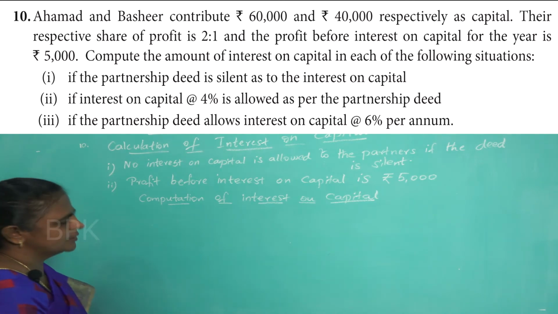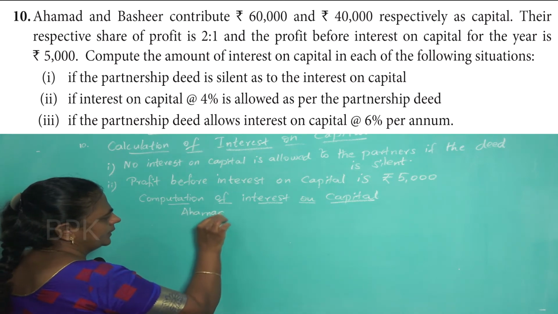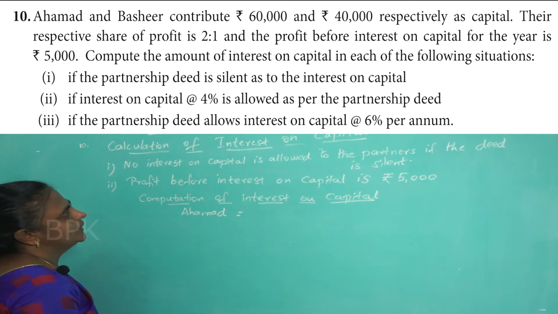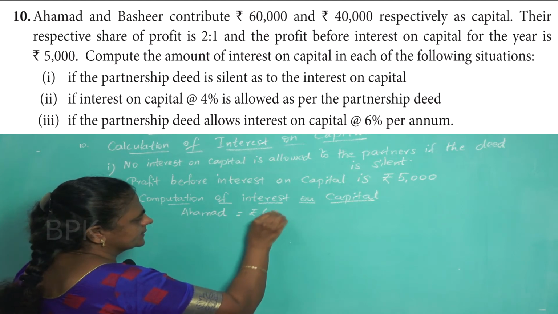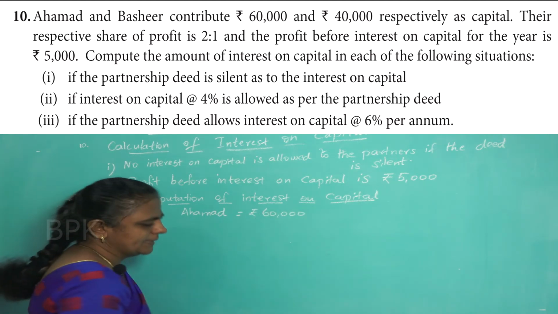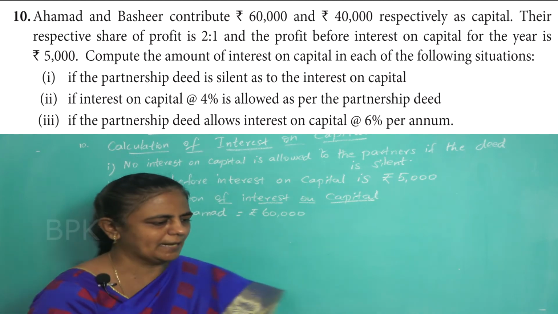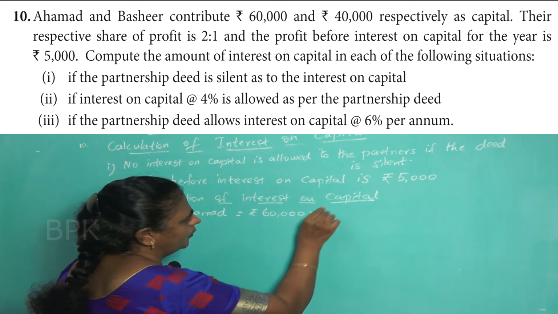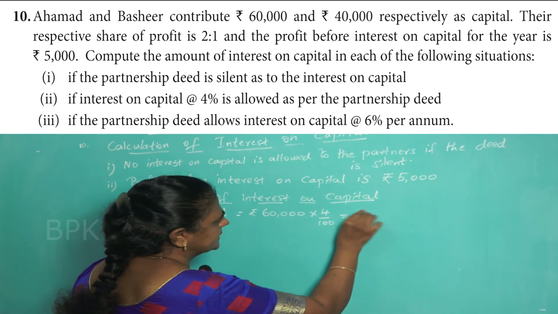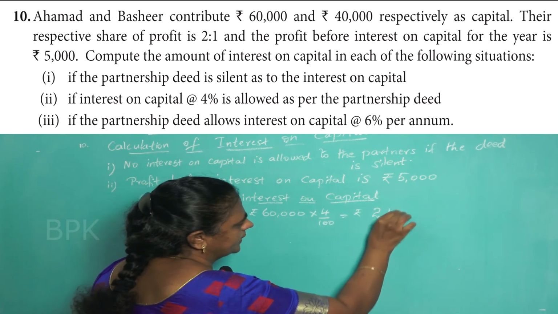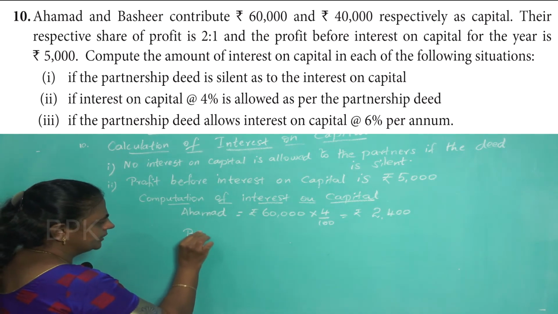Okay. So who is the first one here? First partner is Ahmed. Ahmed. What is his opening capital? What is given there in the question? His opening capital is rupees 60,000. The second case, how much of interest we are going to give? We are going to give only 4% interest on capital. So 4 by 100. So that will give you rupees 2,400 for Ahmed. Same thing, calculate for Bashir.